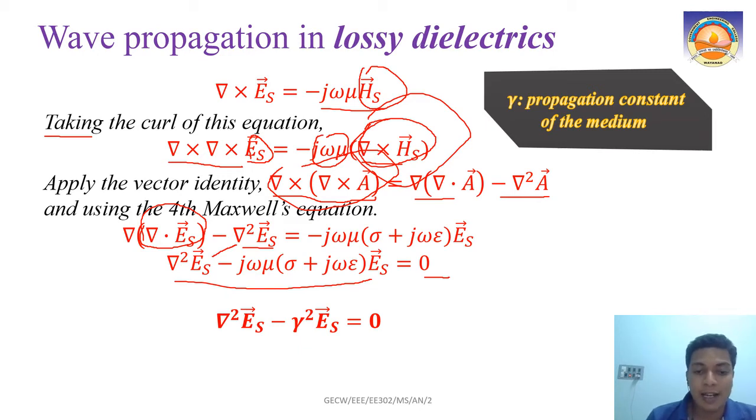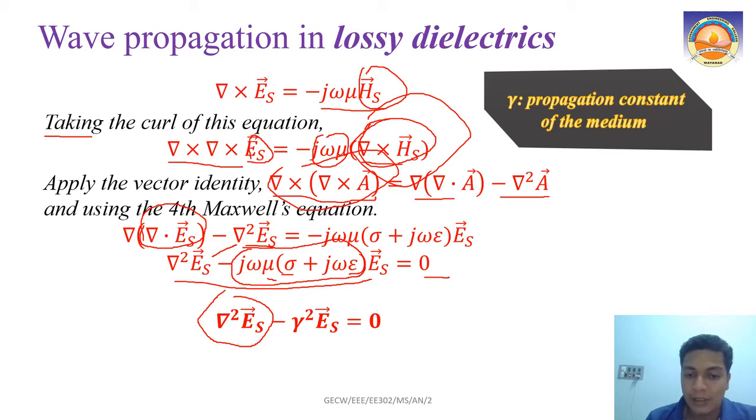So I can write this like this: ∇²Es I have taken as it is, and here we have the value jωμ(σ + jωε). Other than angular frequency, the others are constants like μ, σ, ε, depending on the medium.